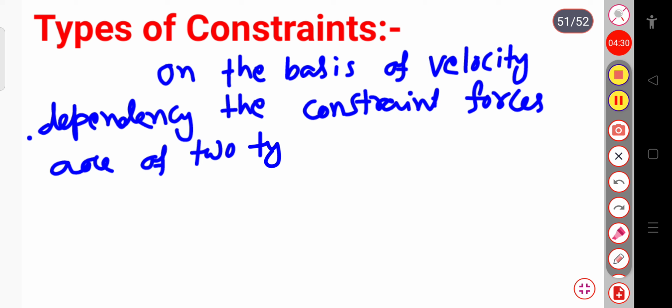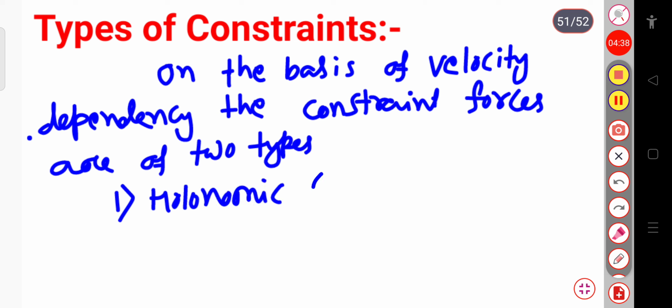One is holonomic constraints and the second one is non-holonomic constraints.